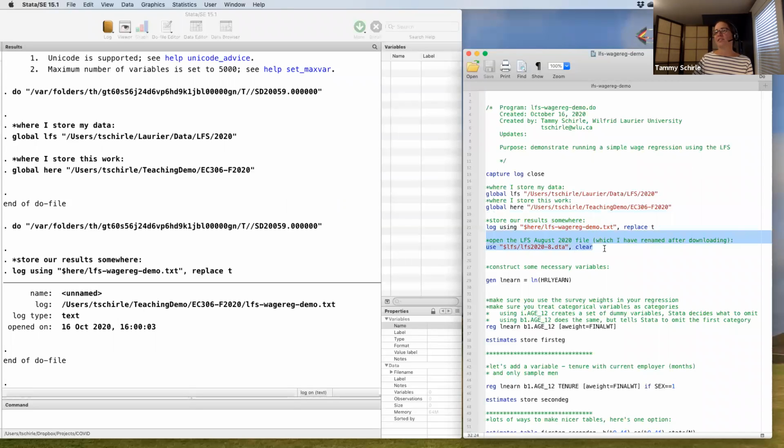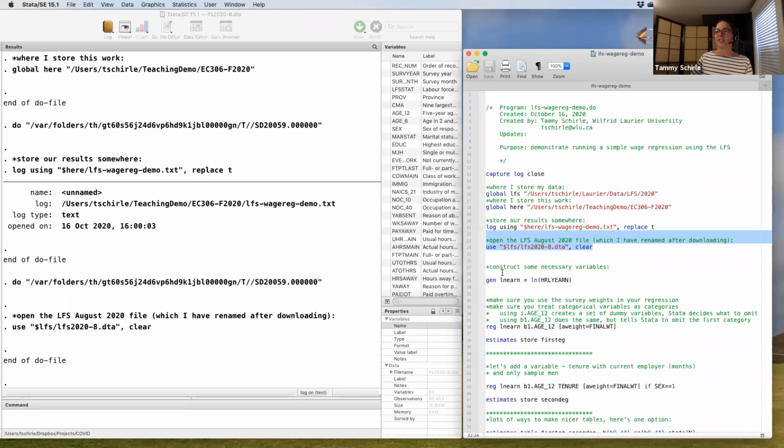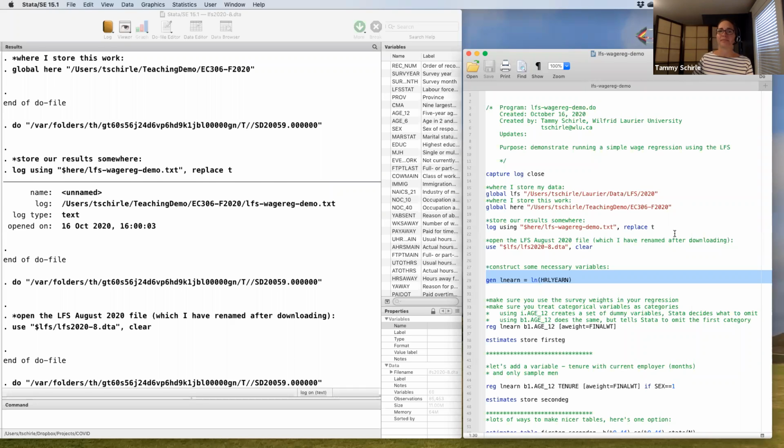Now what I'm going to use is the Labour Force Survey from August 2020. You'll notice if you ever download this from one of our libraries that it gets a great big name that Statistics Canada offers. I've shortened that to LFS 2020-8 for August. And the first thing I need to do is revise our hourly earnings variable. What I want is log earnings when I get to our regression.